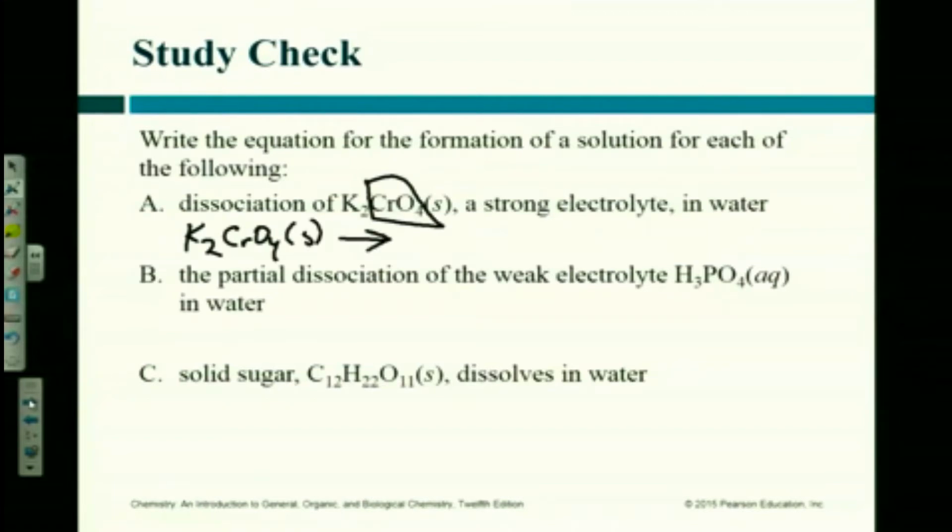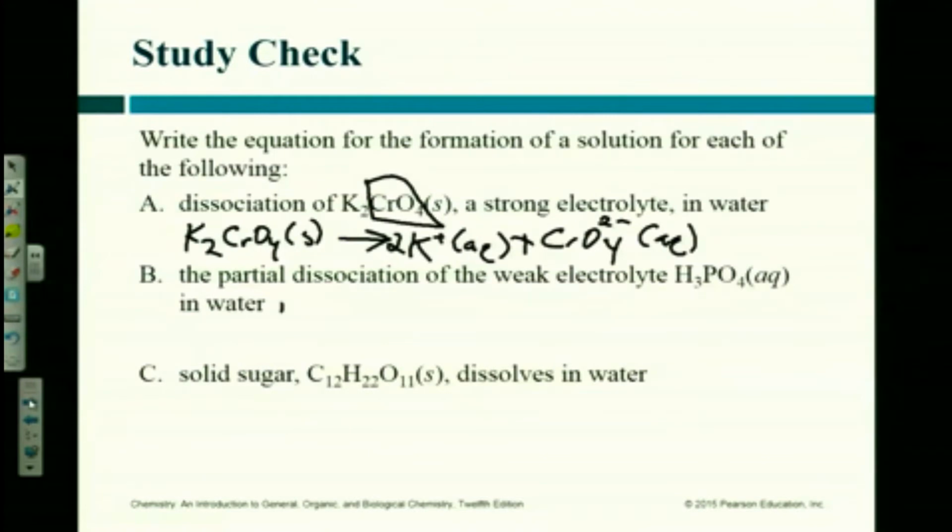It says strong electrolyte. So what do I get? Potassium, right? What's the charge on potassium, y'all? Plus. And that means it's aqueous. How many of them do I have from the other side? 2. So I'm going to put a 2 right here. CrO4 is what I'm left with. What do you think the charge is on CrO4 chromate? It's negative 2, right? Because I have 2 positive charges, this has to be 2 negative.